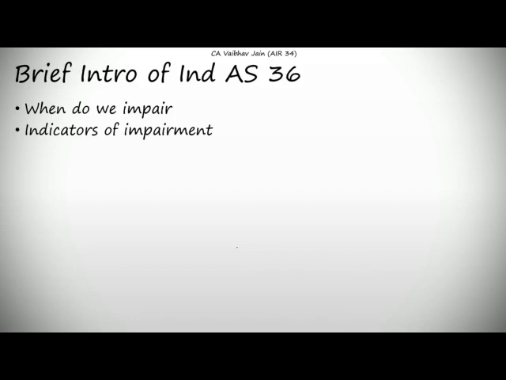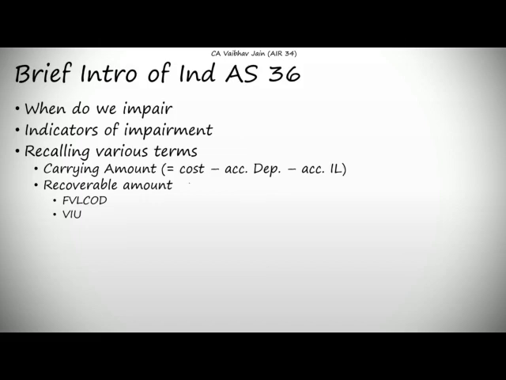Now we have two terms, carrying amount and recoverable amount. We will define both of those terms. Carrying amount is nothing but the cost minus accumulated depreciation minus accumulated impairment loss. So this was the easy term. Now coming to recoverable amount, as I had also explained in the main video, recoverable amount is nothing but the higher amount of fair value less cost of disposal and value in use.